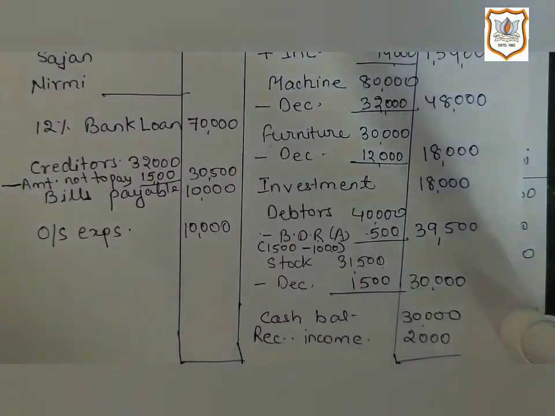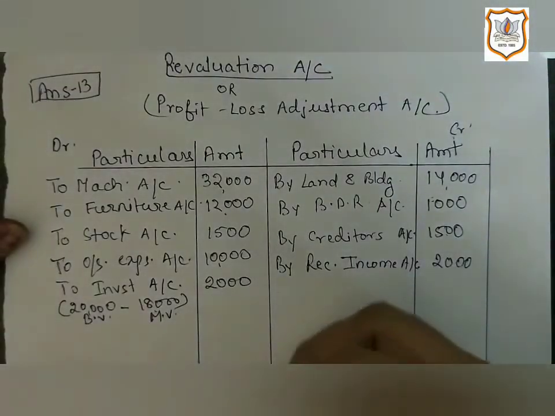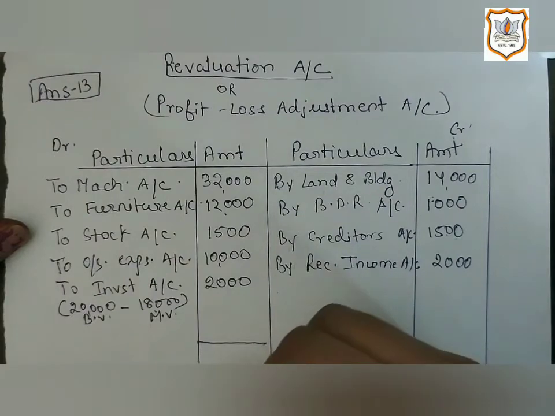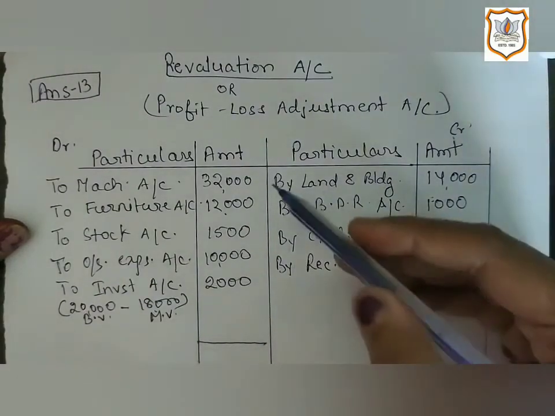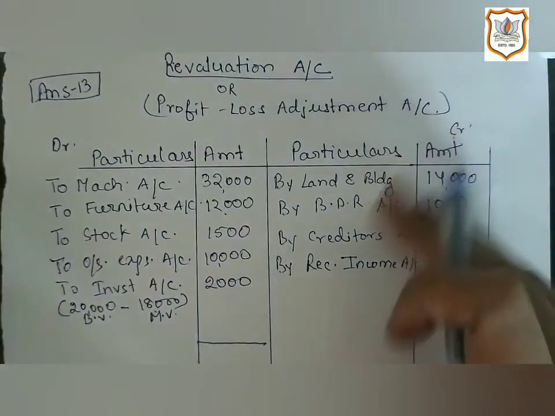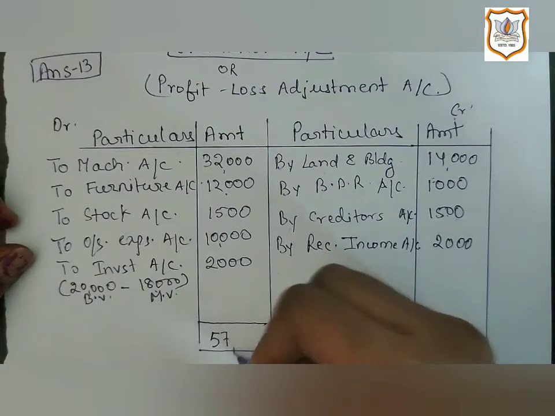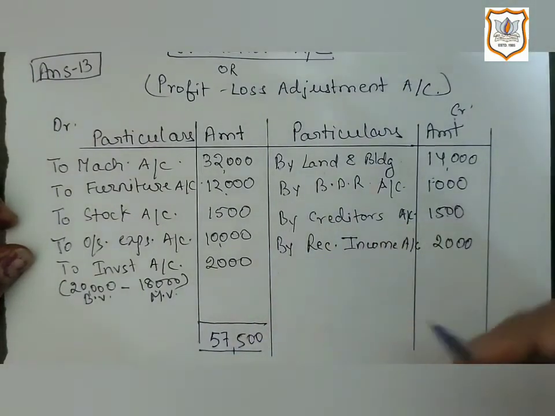Now we will close revaluation account first. So here if you close it, you will find that total of debit side is more than the total of credit side. So here total of debit side is more, that is 57,500, which we will write on both the sides.